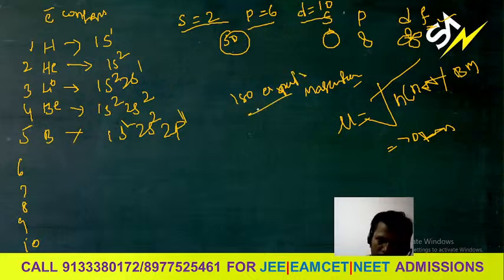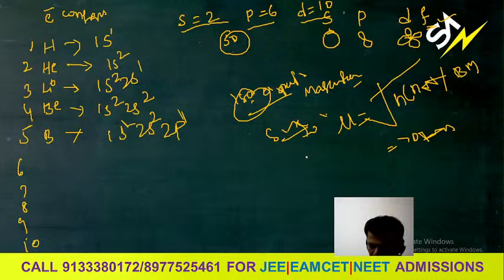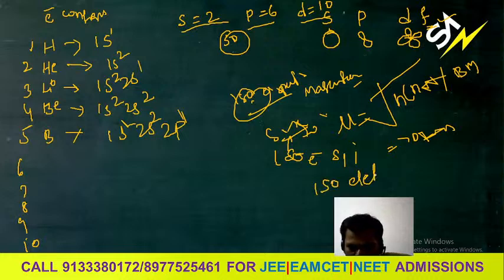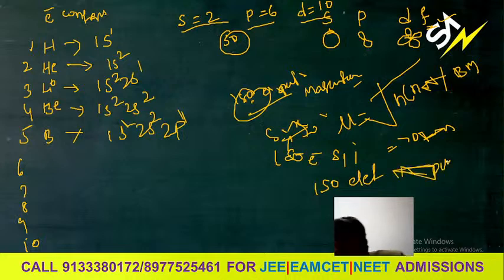Iso means same. The atoms are different, but the total number of electrons in these species is the same. That is called isoelectronic species.